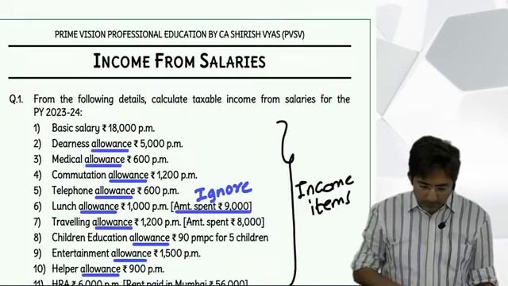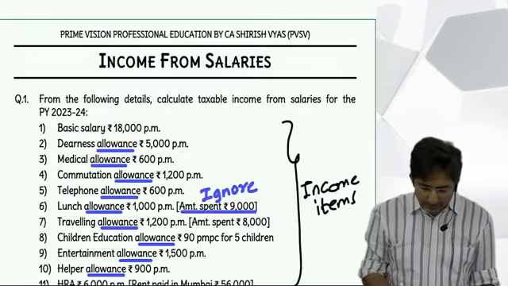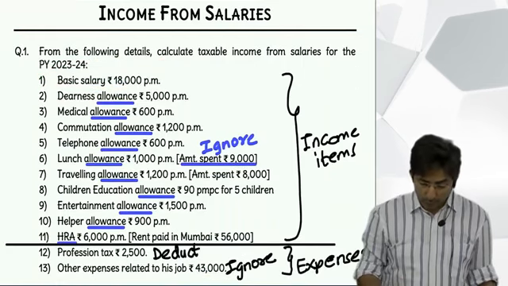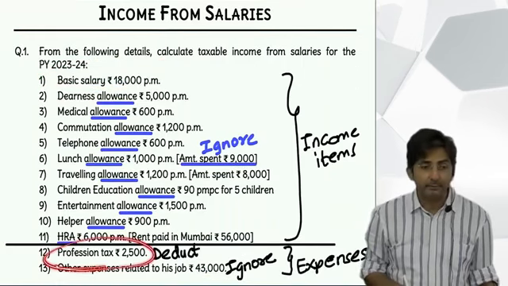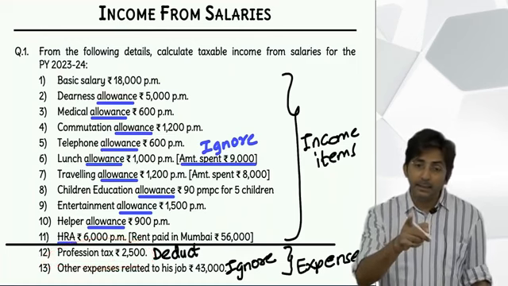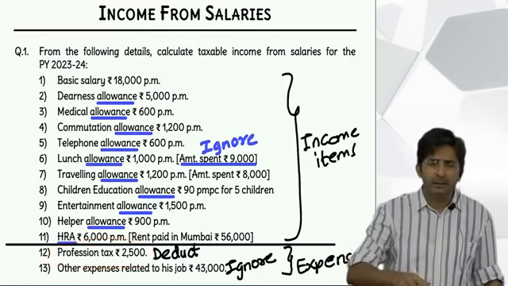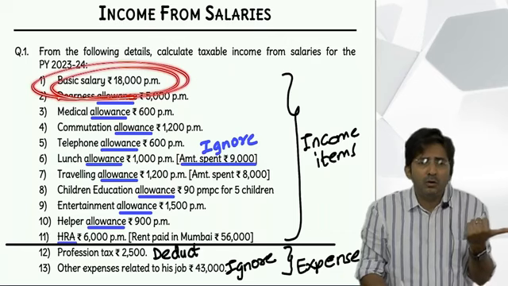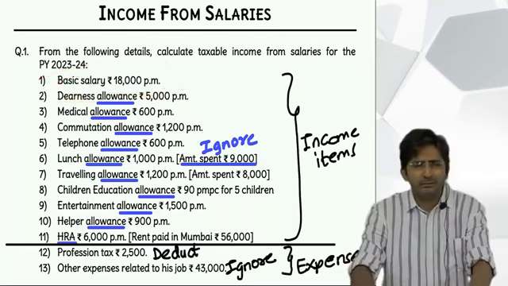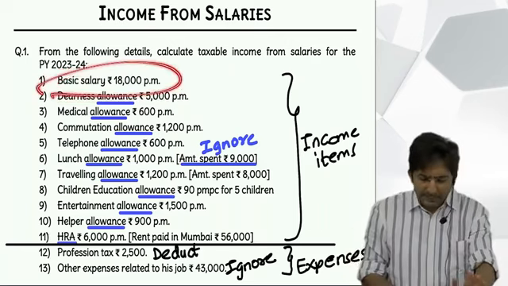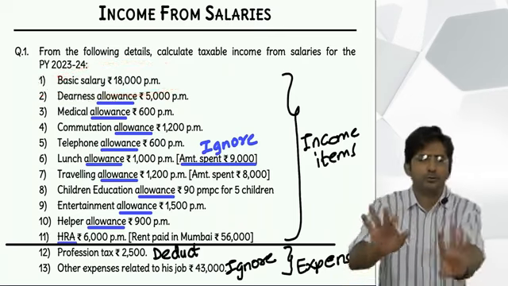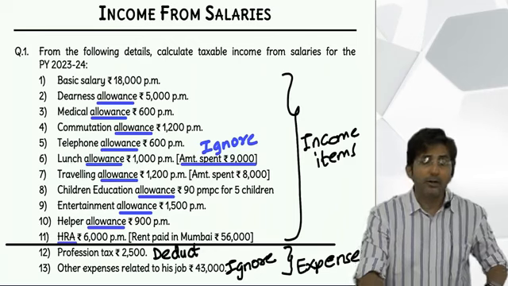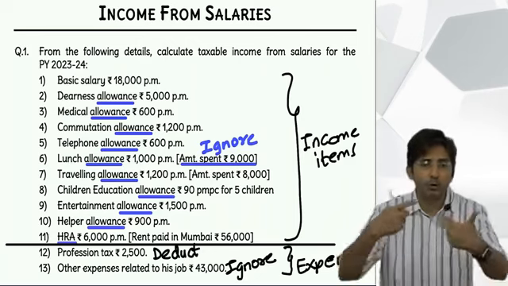But in our question, it was just basic salary. Then we should assume it is gross. See, in our question also, profession tax was there, and in reality they deducted it from basic salary only. But did they say this figure is net? No. Then you should not act overly smart. Nothing is given, that means the given figure is already gross. Don't do anything. If they write net or if they write after deduction, then you should gross up.